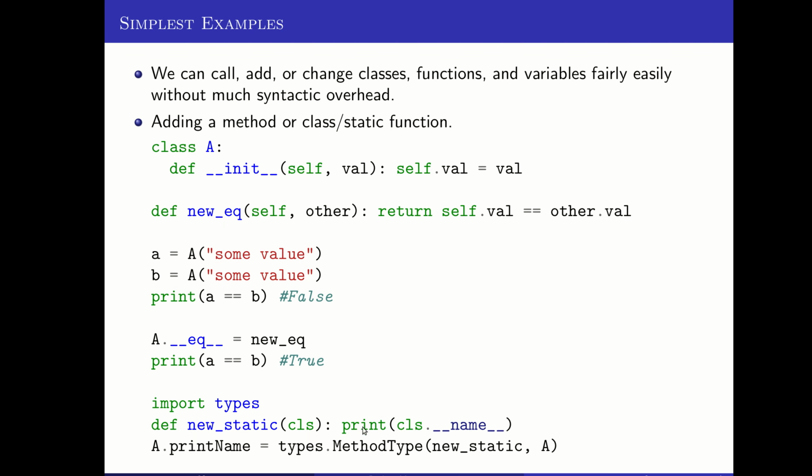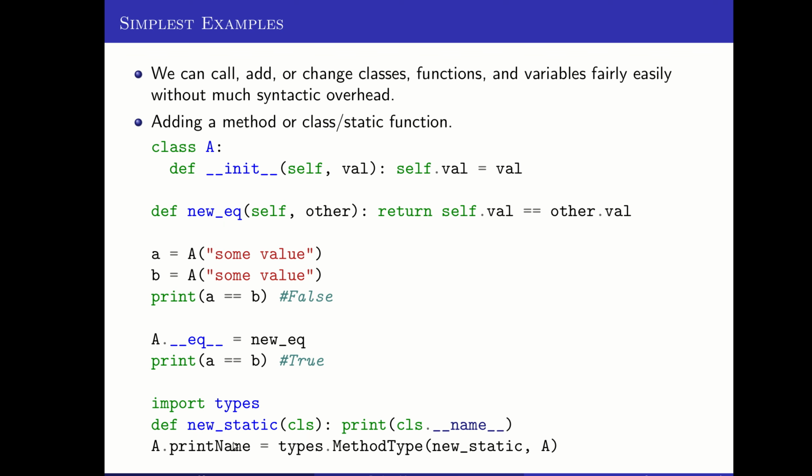Now this is a little trickier because to attach it properly to the class, I use this method type function from the types library, and that formats it into the right thing to be attached to the A class. So there's a little extra glue that needs to happen here.